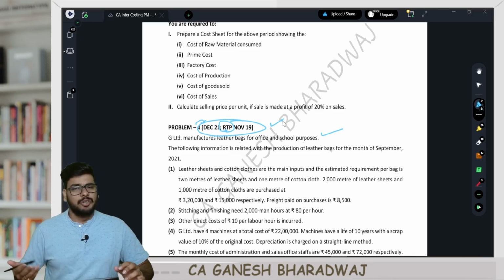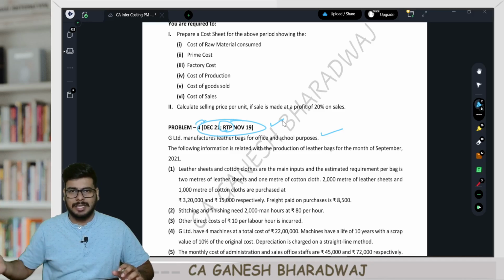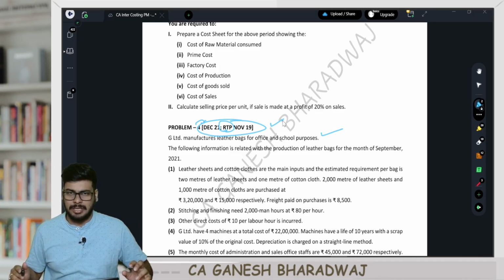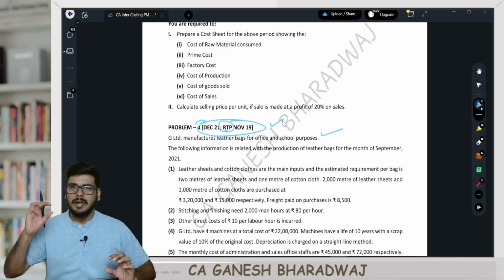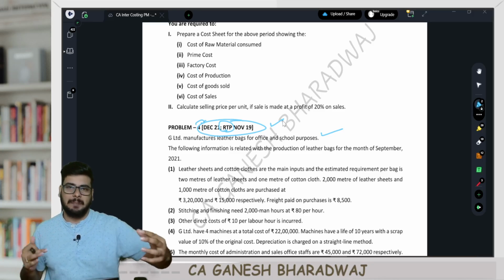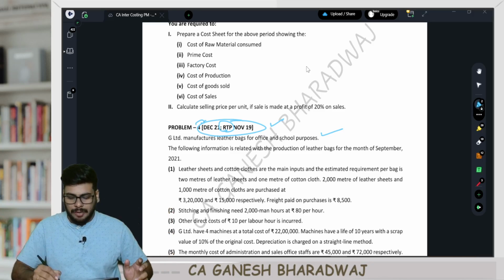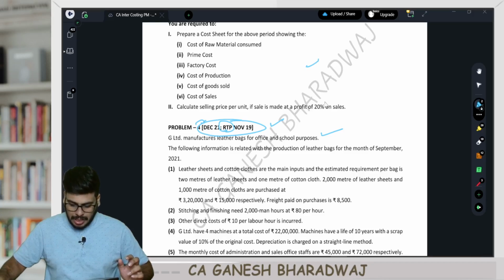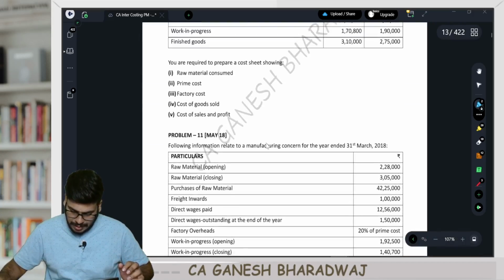If not, you can even download the past 10 or 12 RTPs as well as the suggested answers, and you can even do it by yourself. The only thing is, RTPs in the institute, they have mentioned it chapter wise, but suggested answers will not be chapter wise. They will only be exam paper wise. So you need to figure out which chapter it is. That's why we have compiled all of that together in this practice manual. Clear with this, guys?